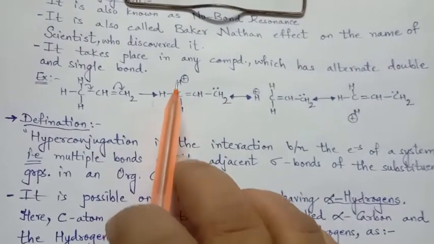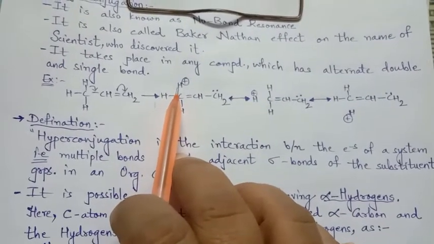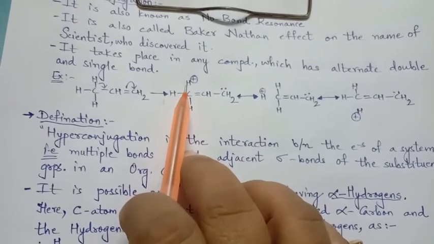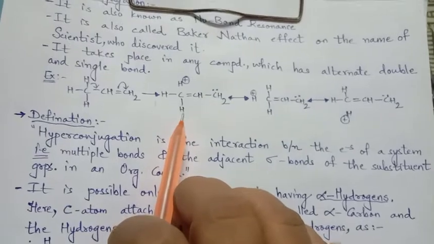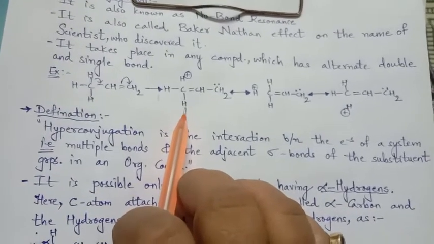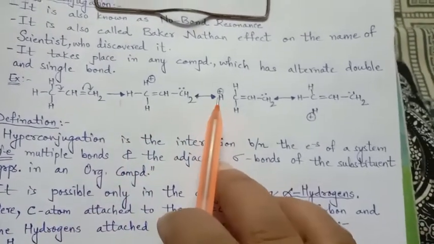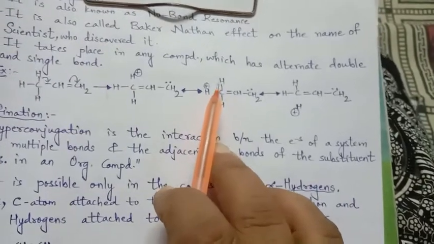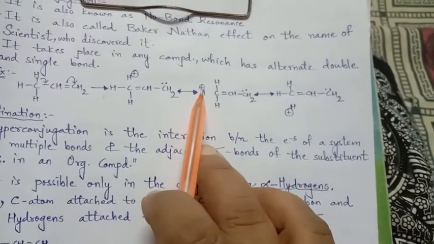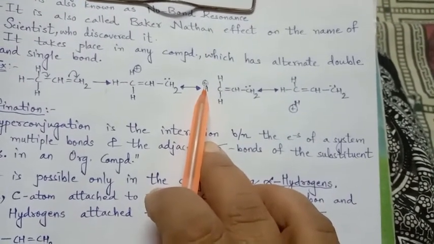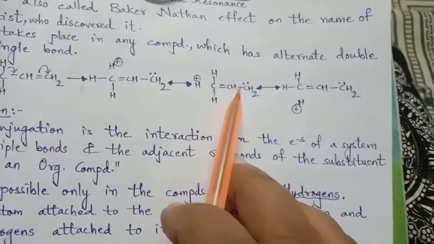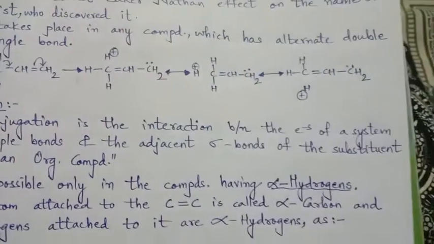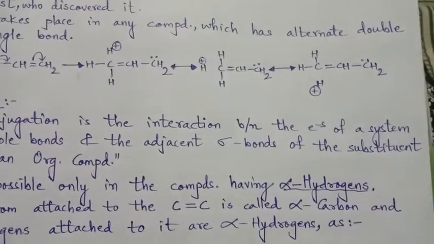And it's not that only this hydrogen can undergo this bond shifting. This hydrogen and this hydrogen can also go. And that's why we get the resonating effect: either this hydrogen can also take place as a positive ion by giving the electron pair, and simultaneously the carbon acquires the electron pair.